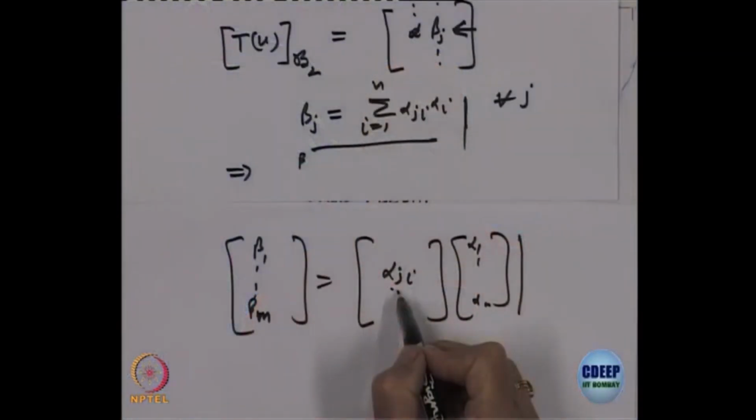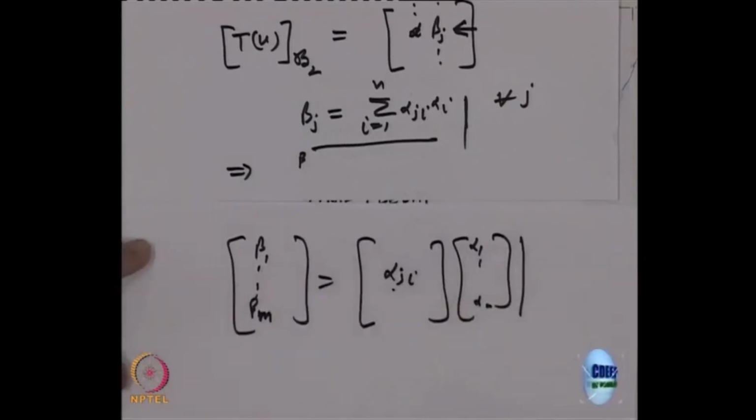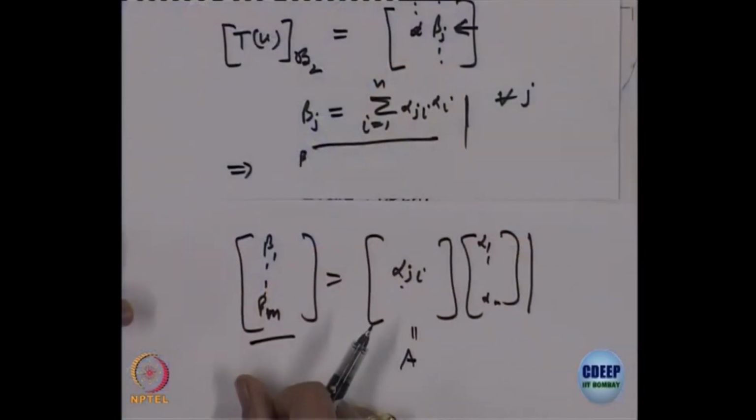See, alpha j i, what is j? The first one indicates the row, the second one indicates the column. So, in that row, look at it and multiply by alpha 1, you will get this vector. So, this is the matrix A which corresponds to the linear transformation, right.